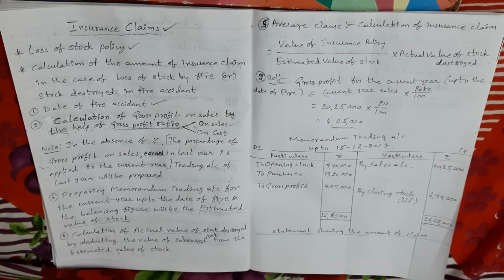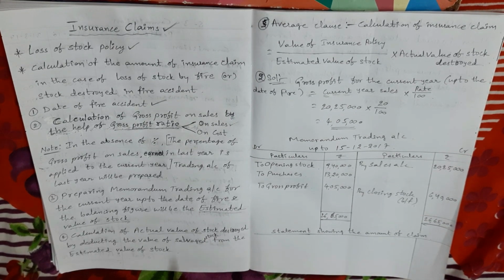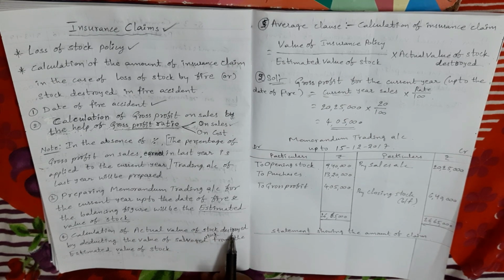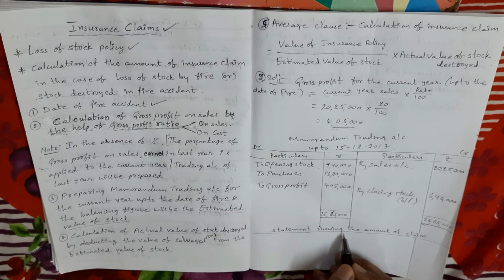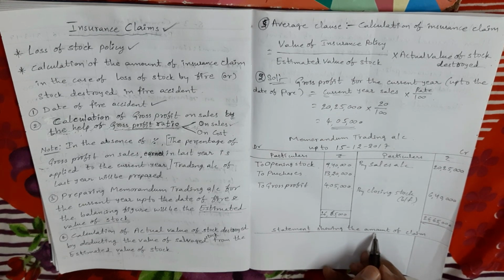Now the fourth step. In the fourth step, what we do? We calculate the actual value of stock destroyed. To calculate the actual value of stock destroyed, what is the formula? Yes, estimated value of stock minus value of salvage stock. So here I am calculating the actual value of stock.